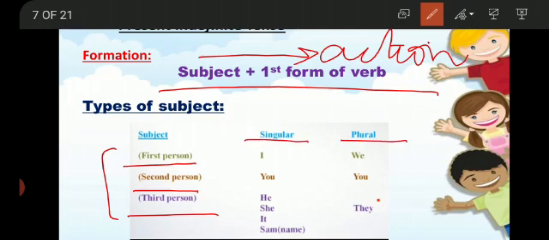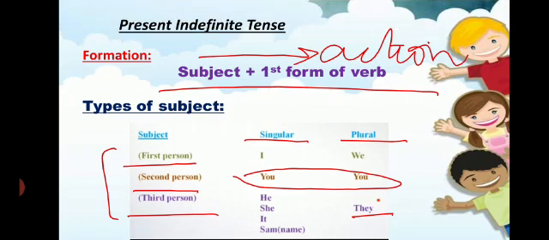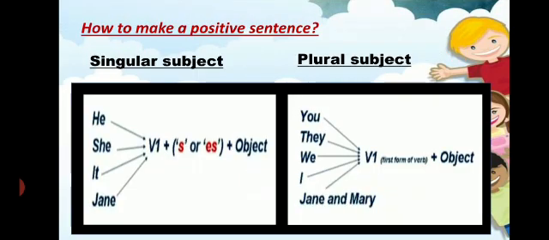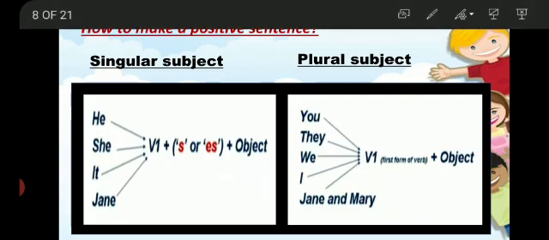In first person we consider I and we, in second person we consider you. So you is always a second person subject. In third person the singular subjects are he, she, it, or any single name, and the plural subject is they or any plural name. As we said, we are going to discuss 3 types of sentences. Now let's talk about the first type, that is how to make positive sentences or affirmative sentences.